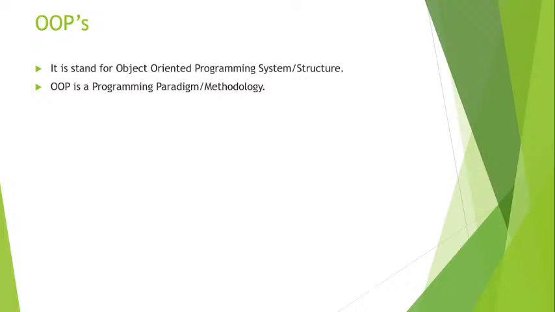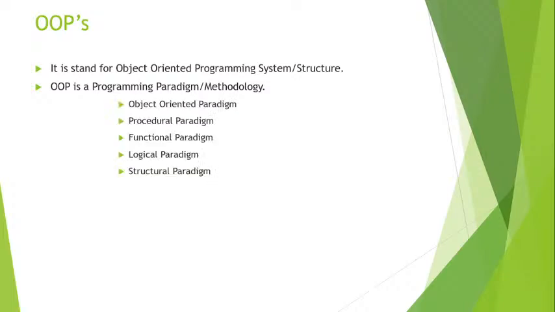So why are we using OOPs? To develop software. We have multiple paradigms, like the object-oriented paradigm, procedural paradigm, functional paradigm, and structured paradigm. OOPs is a programming paradigm, and Java is an object-oriented programming language.